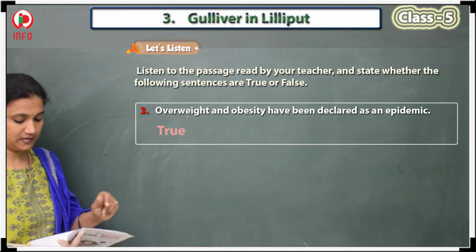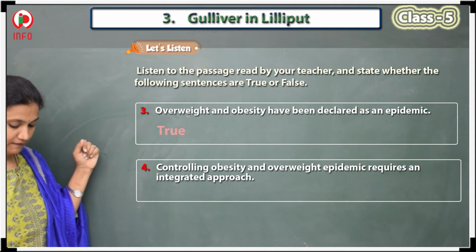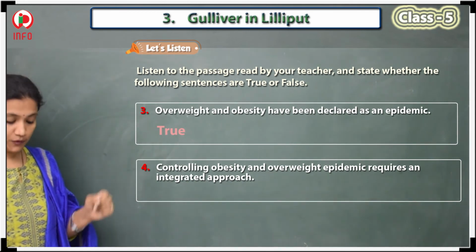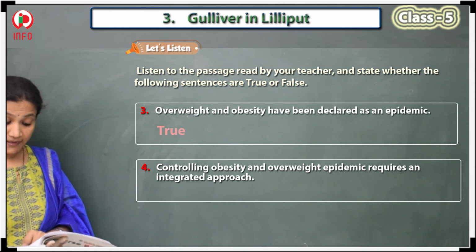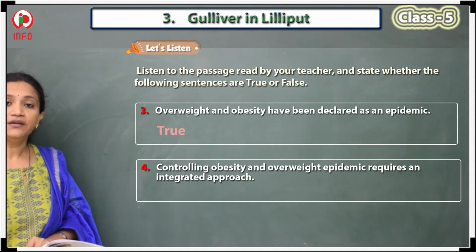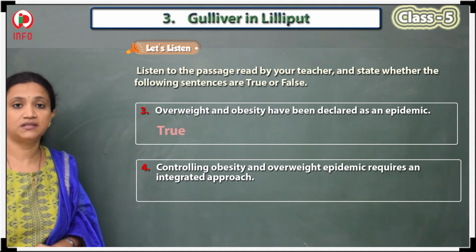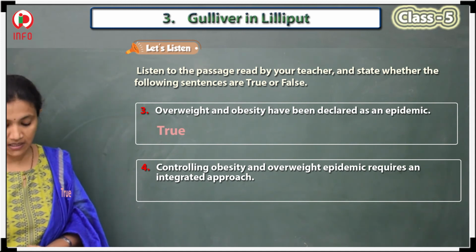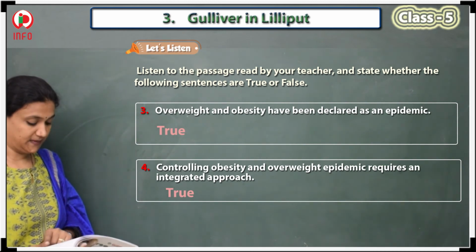So it's a correct statement. Controlling the obesity and overweight epidemic requires an integrated approach. Yes, they want somebody to suggest how to control the obesity, how to control the weight. Yes, that is a true statement.